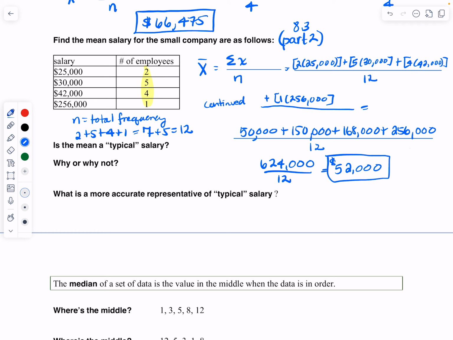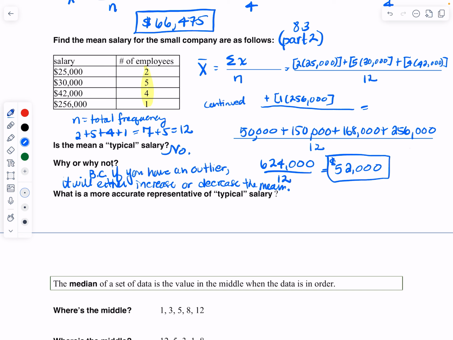Is the mean the typical salary? The answer is no, it's not. The reason is that if you have an outlier, it will either increase or decrease the mean.